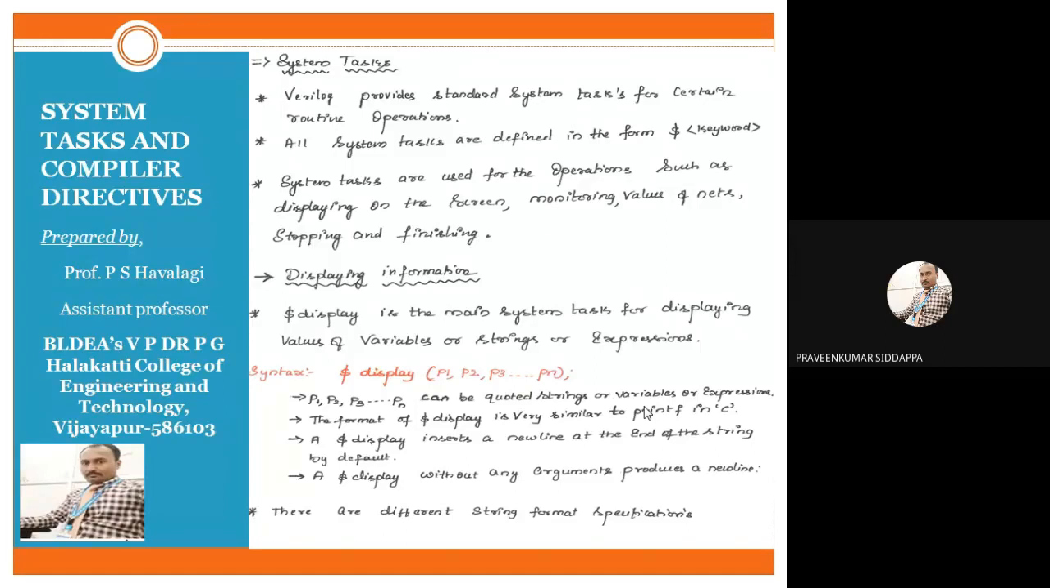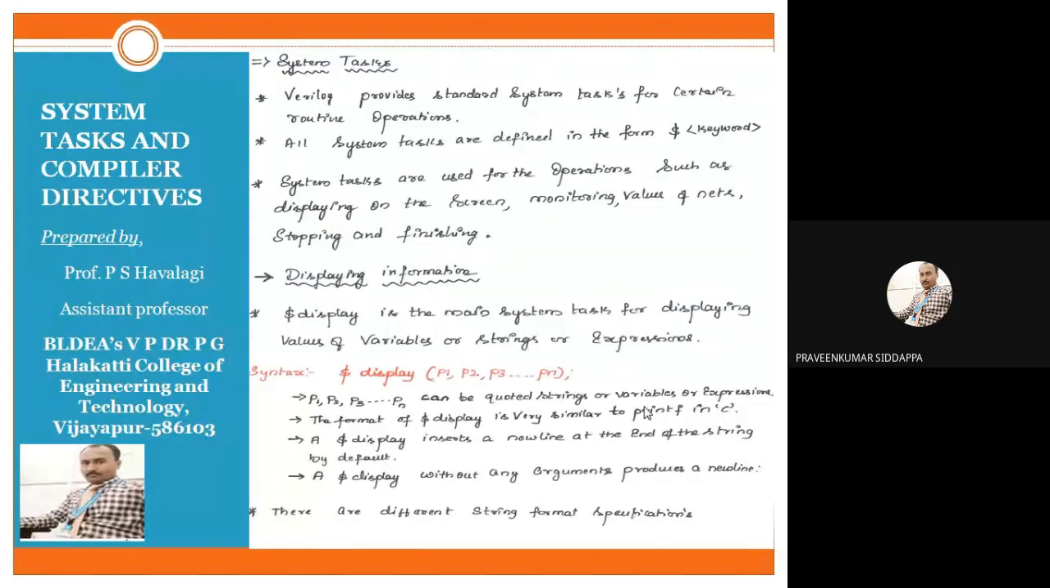All the system tasks are defined in this format only: a dollar symbol followed by the keyword. There are so many keywords, and we will study them afterwards. This is the standard format for writing a system task. Remember, any keyword that begins with a dollar sign, we will call it a system task.